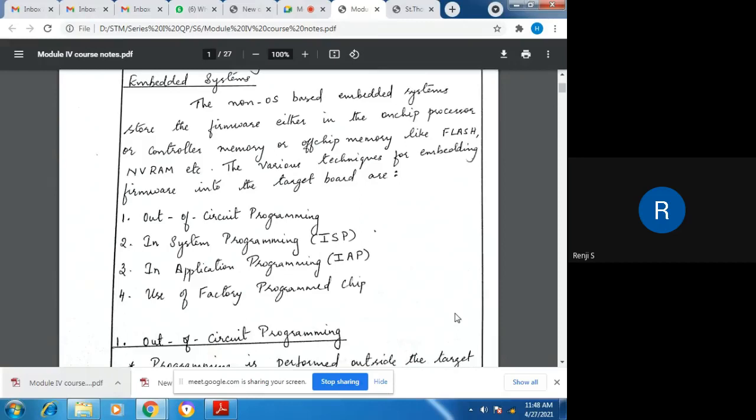And these are the four techniques for embedding firmware into the memory of the target board. And these embedded systems do not have an operating system. Is it clear?